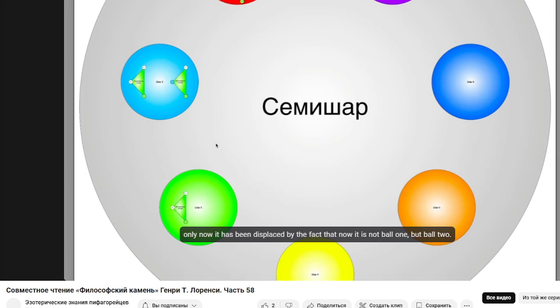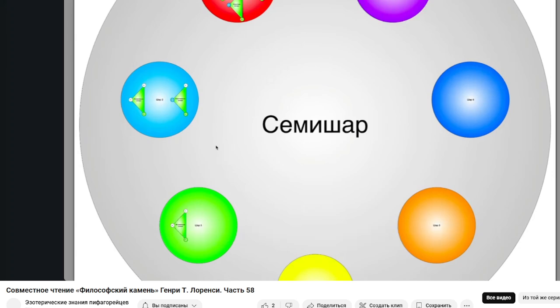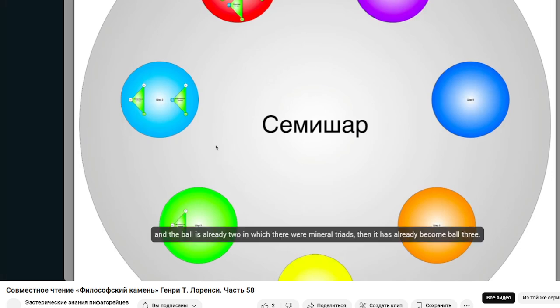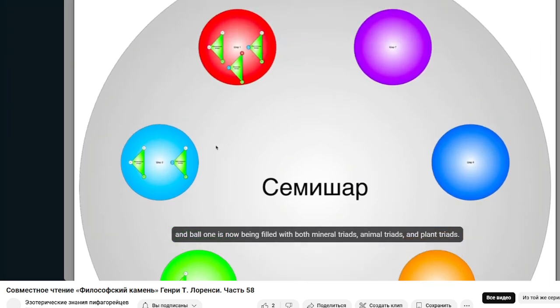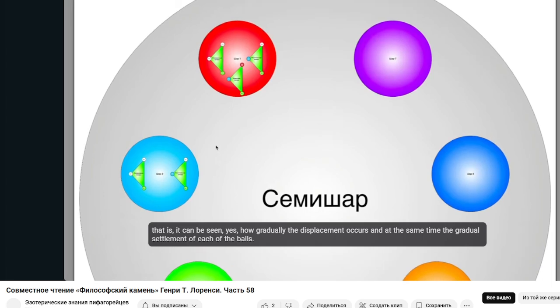Only now it has been displaced by the fact that now it is not ball 1, but ball 2. And the ball 2 in which there were mineral triads has then already become ball 3. And ball 1 is now being filled with mineral triads, animal triads, and plant triads. That is, it can be seen how gradually the displacement occurs, and at the same time, the gradual settlement of each of the balls.